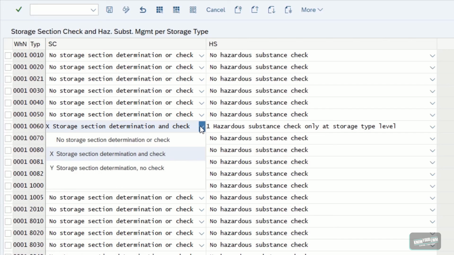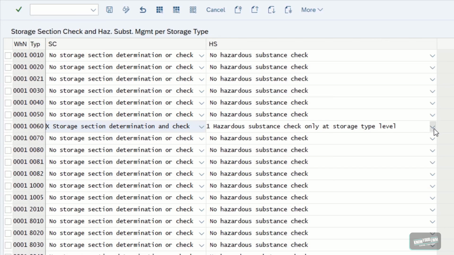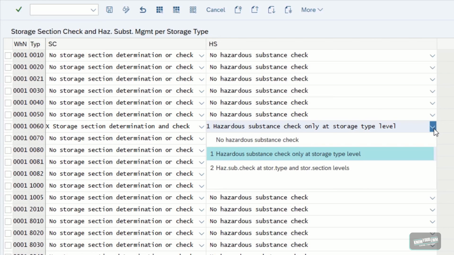And for the hazardous substance check, the following rules apply. Hazardous substance check at storage type level. When the hazardous substance check at storage type level is active, goods are only put away in a storage type if hazardous ratings 1 and 2 of the stock to be put away are permitted for the destination storage type.